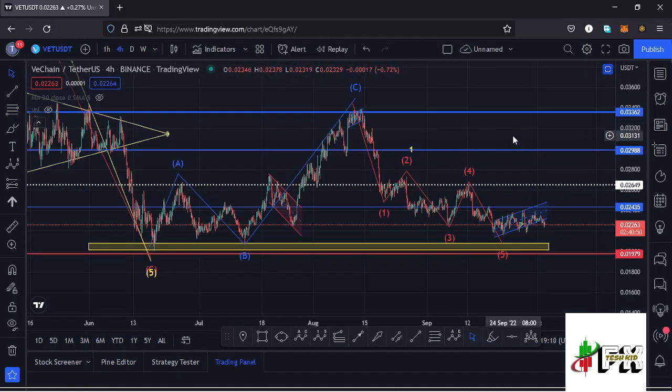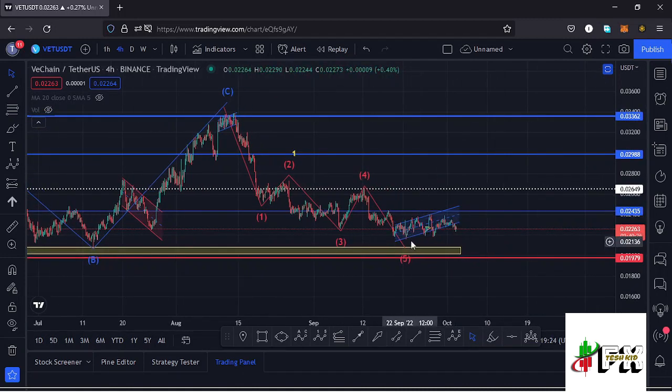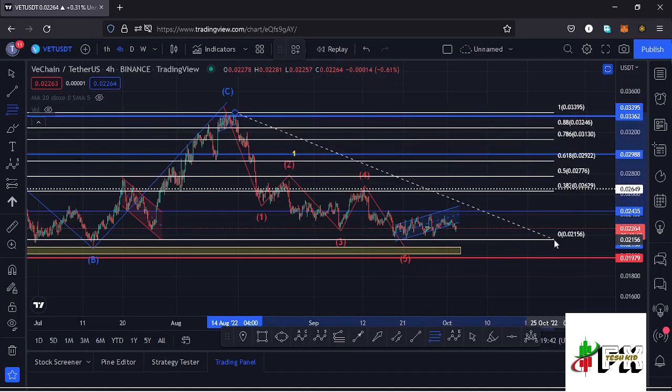Starting with the long-term scenarios that can play out over here, I will start with this movement to the lower side in the formation of a 5-wave structure, and it's possible that now that we have seen the formation of a higher Elliot wave count 1, very soon we are going to see a bit of a bounce over here on the charts in the formation of a higher Elliot wave count 2. And because a wave 2 is a corrective wave, which is a retracement of the first wave, we can use the Fibonacci's, connecting them from the high of the wave 1 to the low of this wave 1 down here,